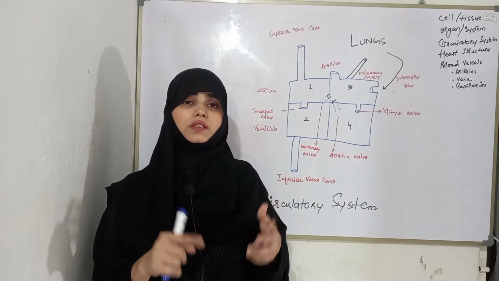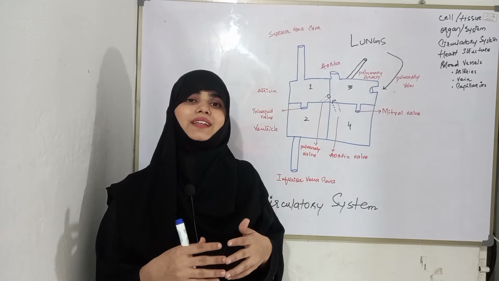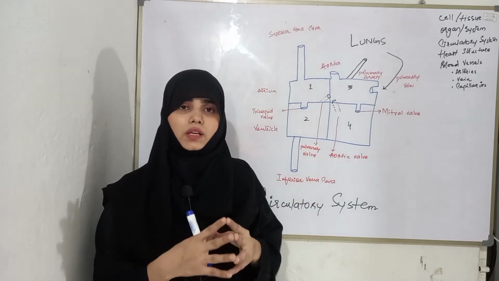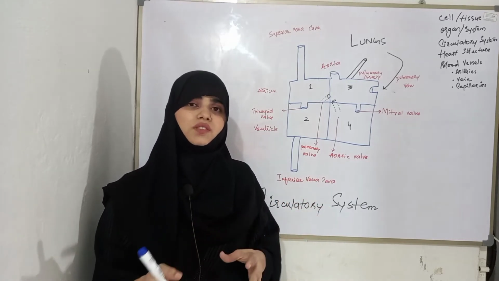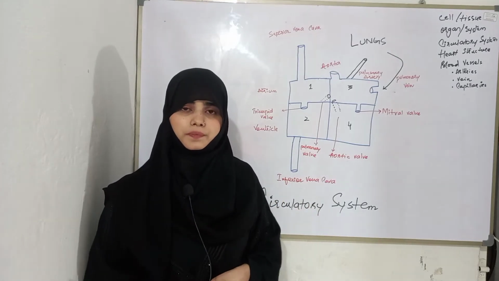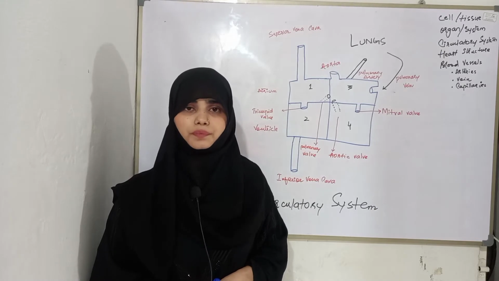Number two is it transfers the oxygen to all over the part of your body and makes it alive and also supplies nutrients. Number three is it kills the microorganisms or bacteria which enter into your body. It kills them by white blood cells. These are the functions of circulatory system.